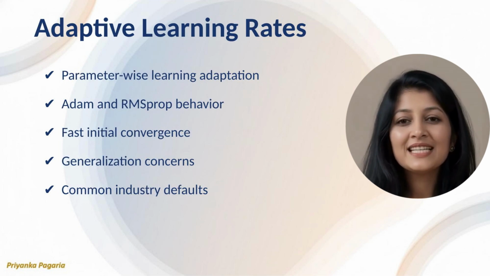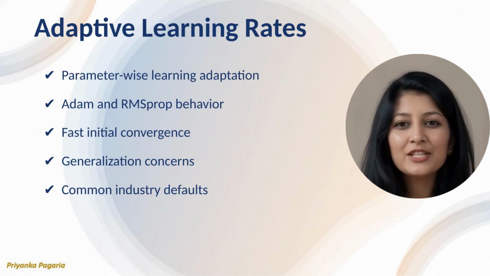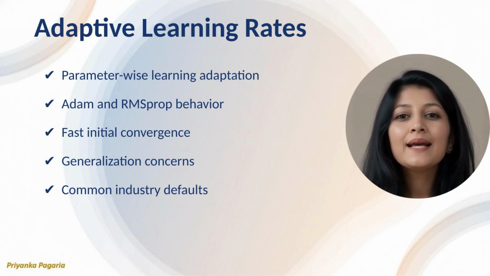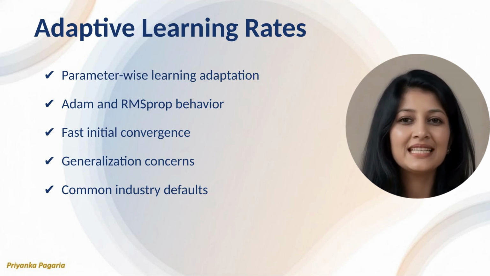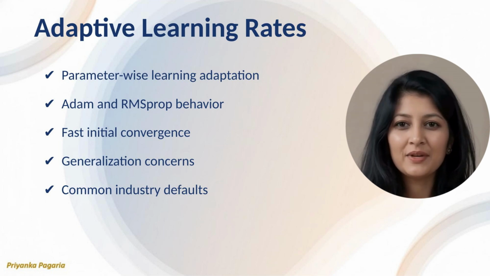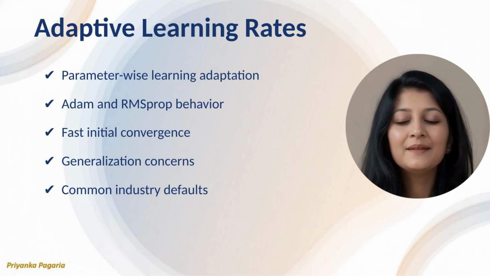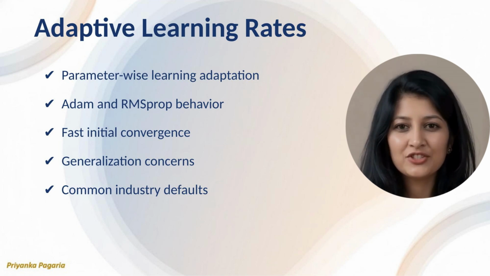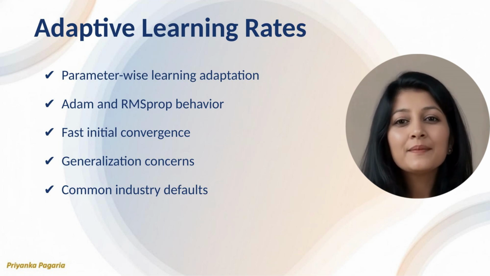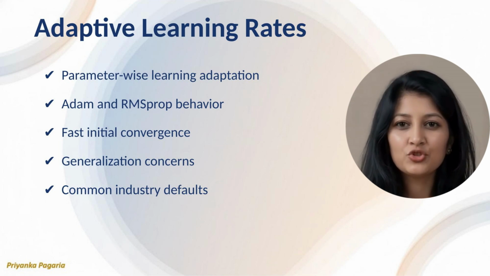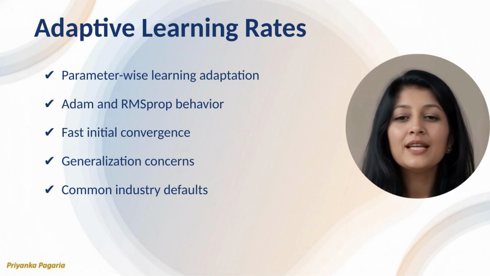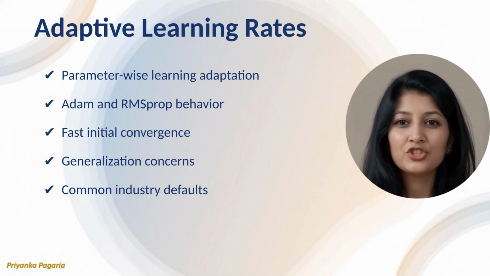Adaptive optimizers such as ADAM and RMSprop adjust learning rates based on historical gradients. In industry, they are often chosen for convenience and fast early progress. Many practitioners assume faster convergence automatically implies better final performance. This misconception can lead to models that train quickly but generalize poorly. Practically, understanding when adaptive methods help or hurt allows teams to choose optimizers aligned with long-term objectives. From a career perspective, this judgment differentiates senior practitioners from those who rely on defaults without critical evaluation.